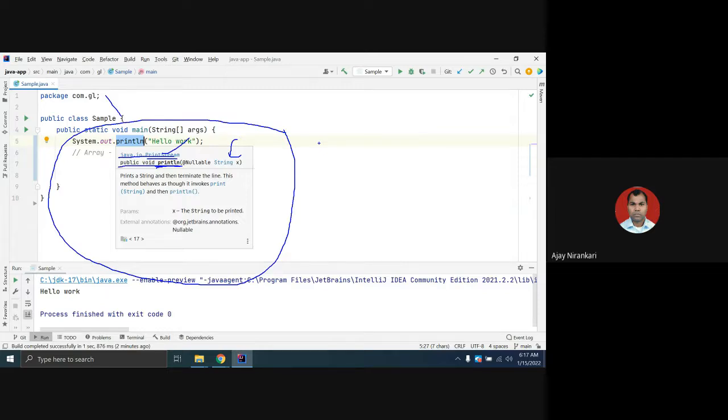Java has a huge set of APIs, right? API means just the class names or interfaces and what methods they offer to you, right?